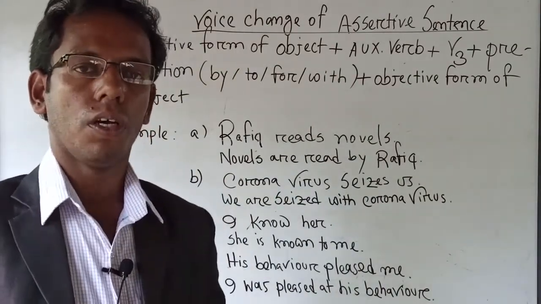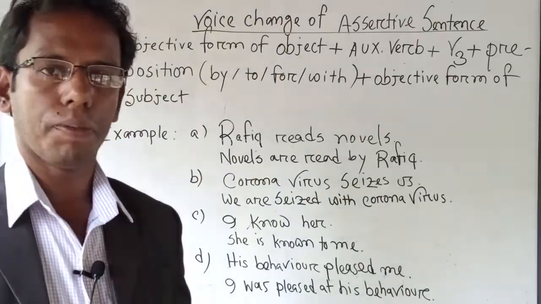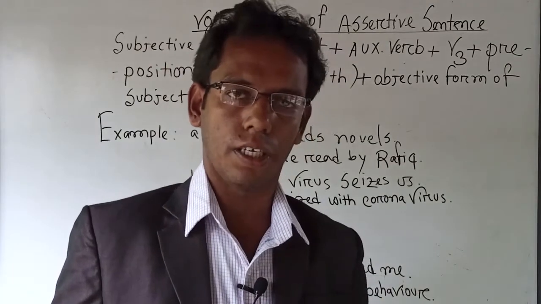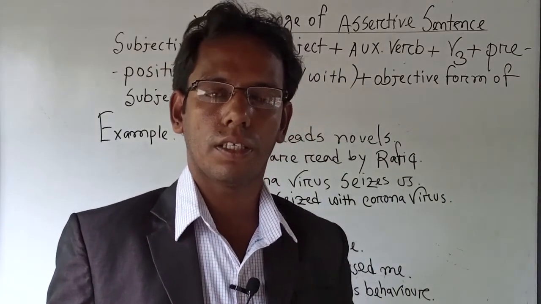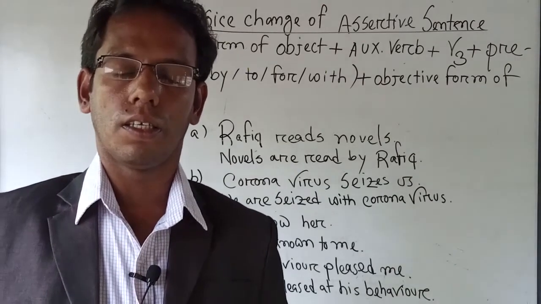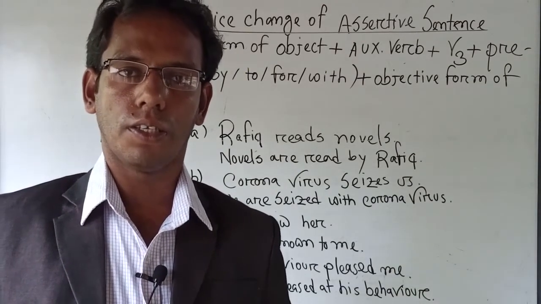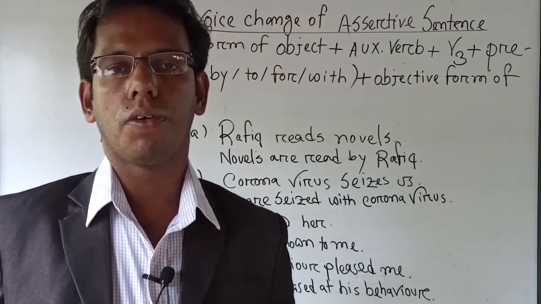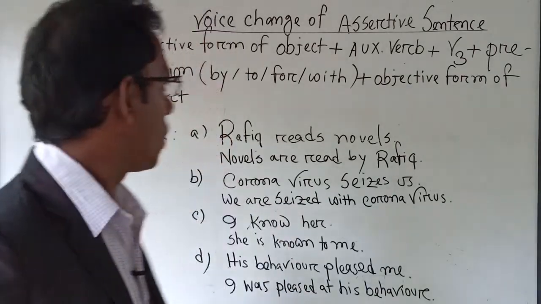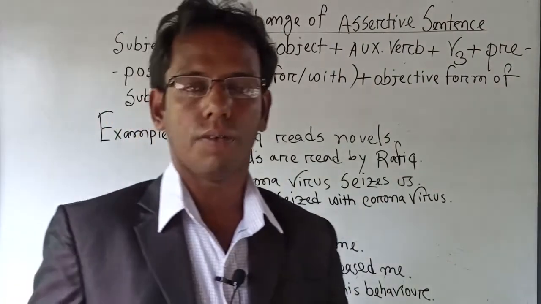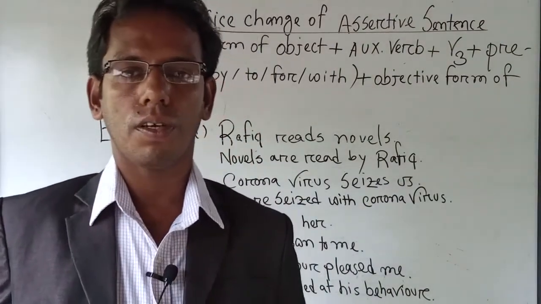Here I remember a very important rule about sentences. There is a reference to some Bangla, so I have to tell something in English and something in Bangla to make you better understand the use of by, to, for, with, at, etc. Okay, now let's start.